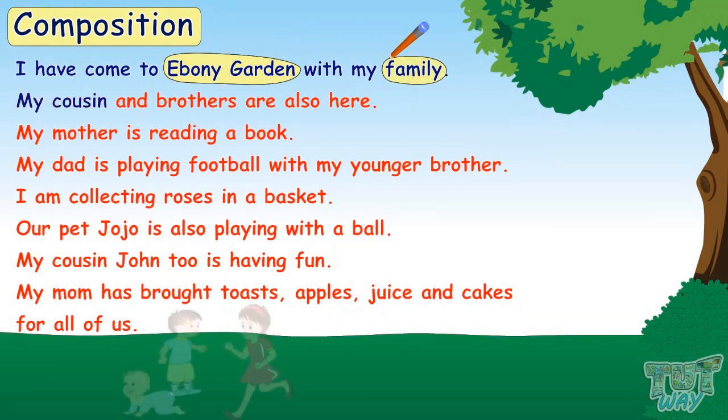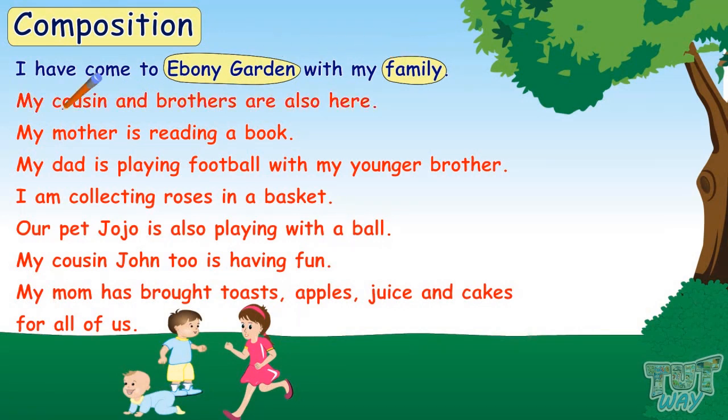My cousins and brothers are also here. Now, let's find out the naming words in this sentence. My is not the name of a person, a thing, or a place. Cousin is the name of a person, so it's a naming word.